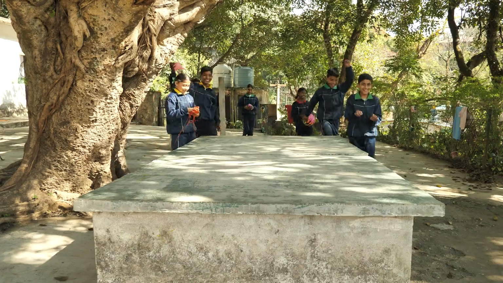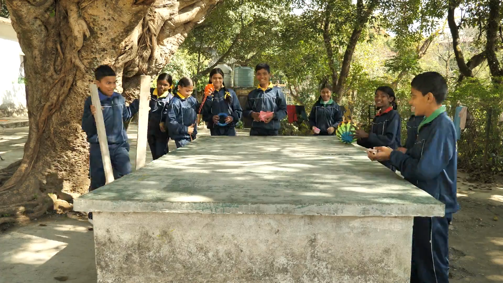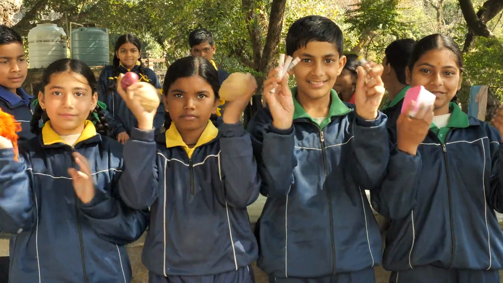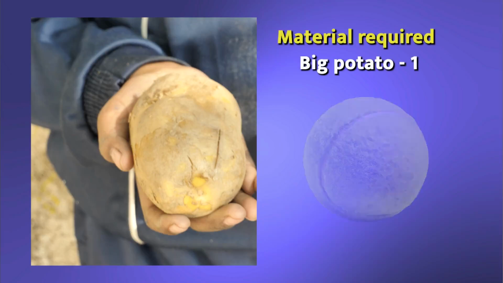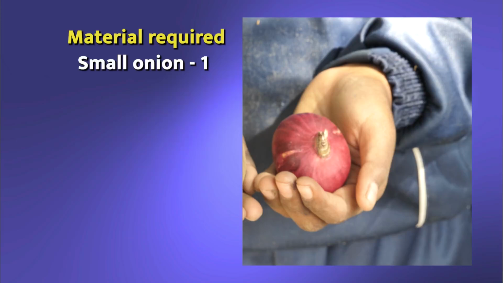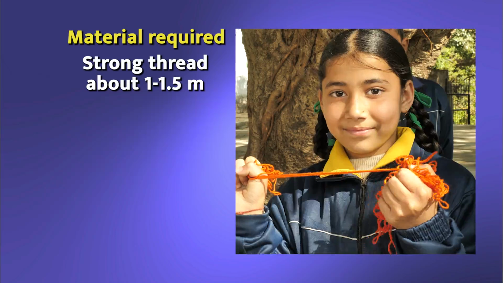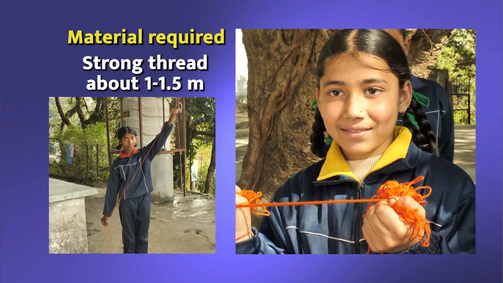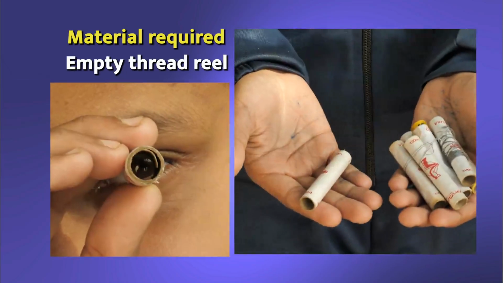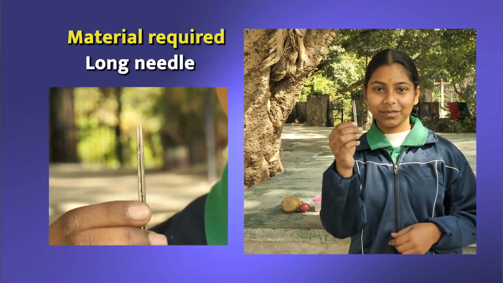We can understand this with an activity. You will need one big potato about the size of a tennis ball, one small onion about the size of a table tennis ball, a strong thread 1 to 1.5 meters long, an empty thread reel, and a long needle.